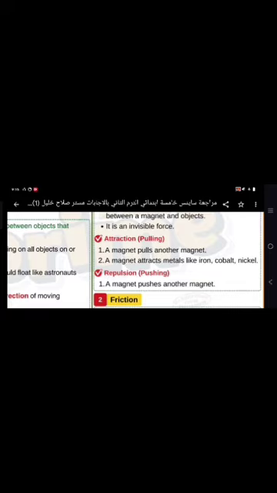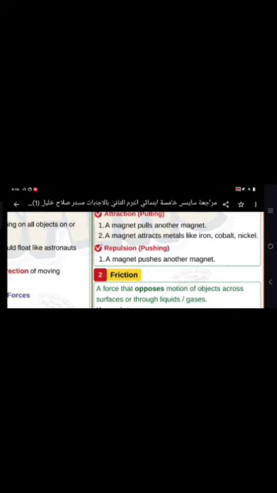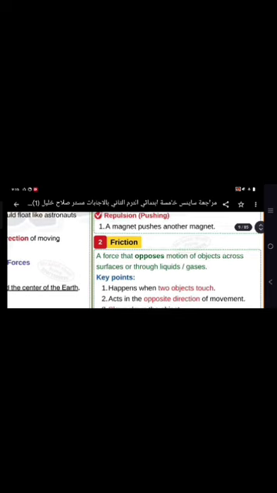Attraction, or pulling, is when a magnet pulls another magnet, or when a magnet attracts metals like iron, cobalt, and nickel. Repulsion, or pushing, is when a magnet pushes another magnet.